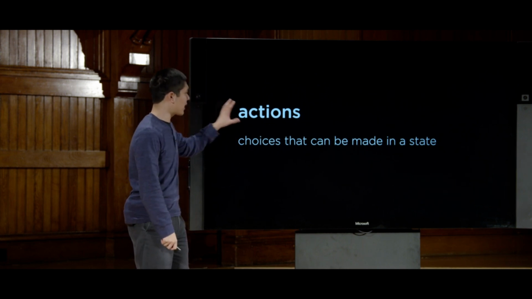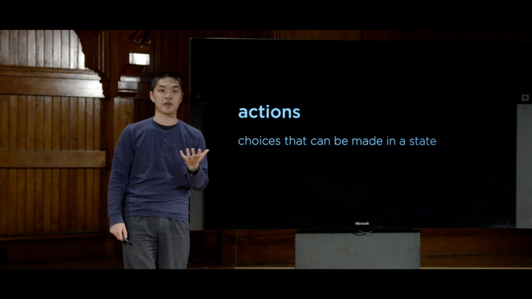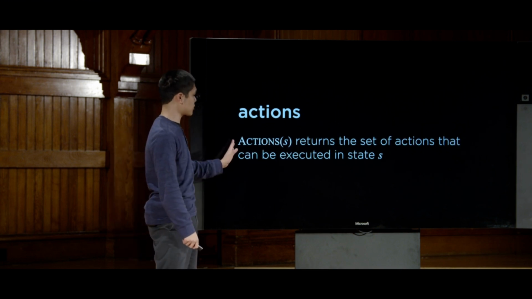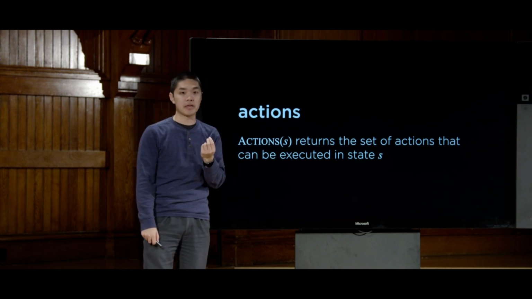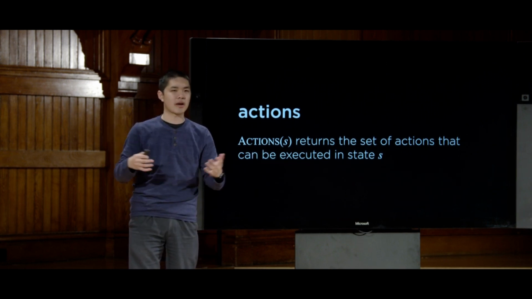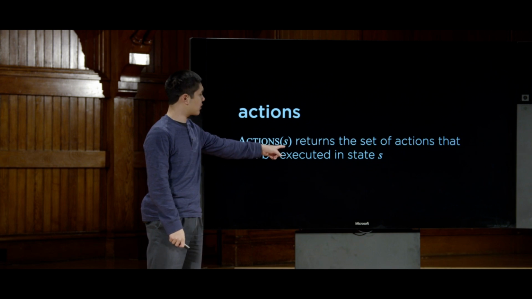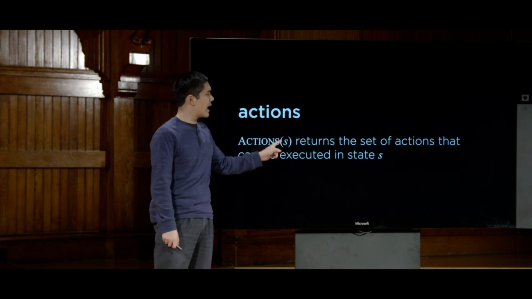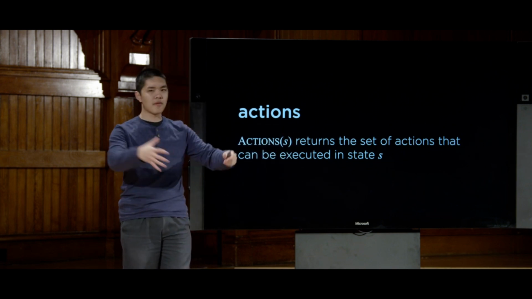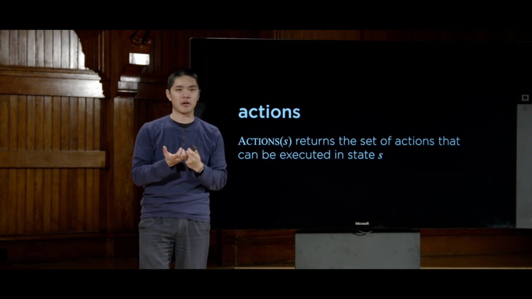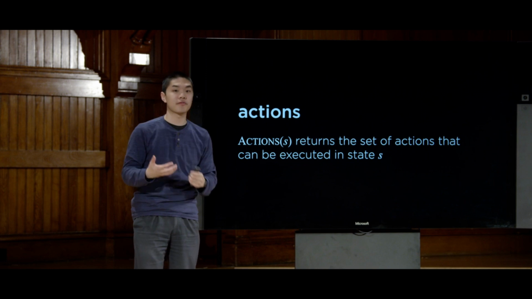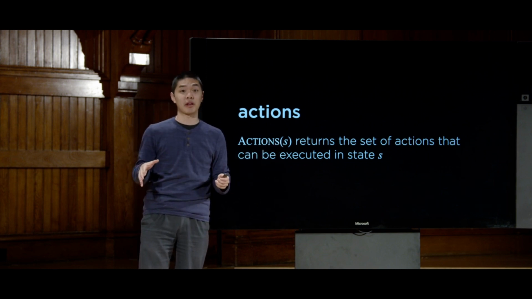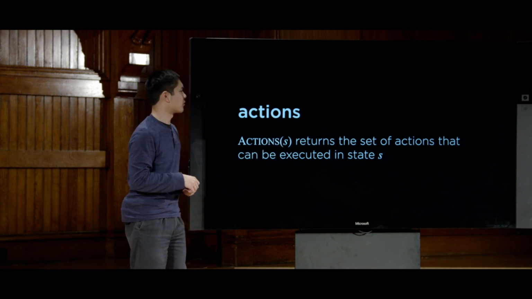And we can more precisely define actions as a function. We're going to effectively define a function called actions that takes an input s, where s is going to be some state that exists inside of our environment. And actions of s is going to take this state as input and return as output the set of all actions that can be executed in that state. And so it's possible that some actions are only valid in certain states and not in other states. And we'll see examples of that soon too.